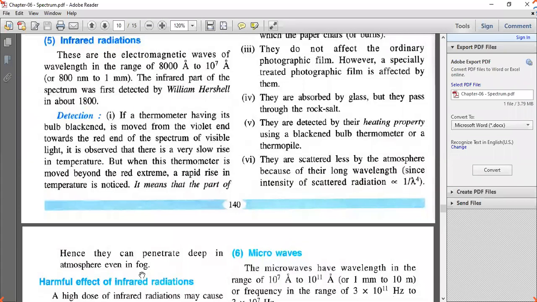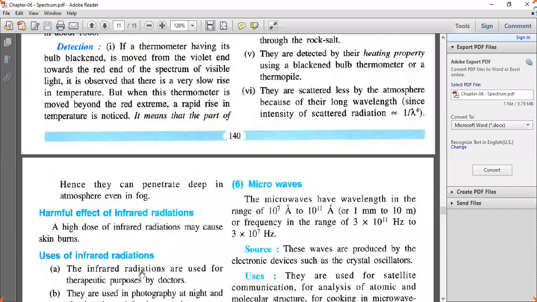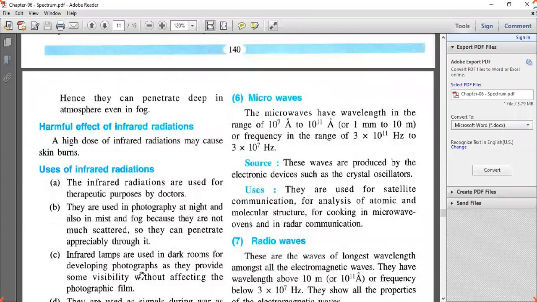Infrared radiations scatter less. They do not scatter even in the fog, even in moist condition. They are scattered less by the atmosphere because of their long wavelength. As they have long wavelength, they scatter less. Hence, they can penetrate deep in the atmosphere, but they cannot penetrate through any body.